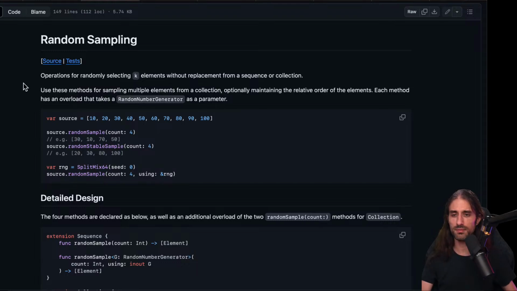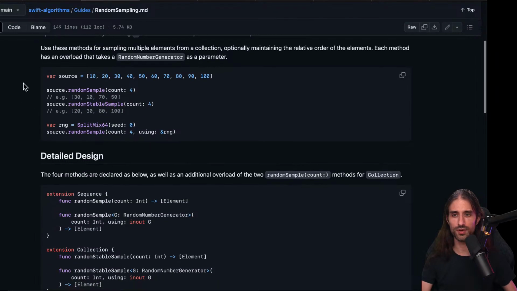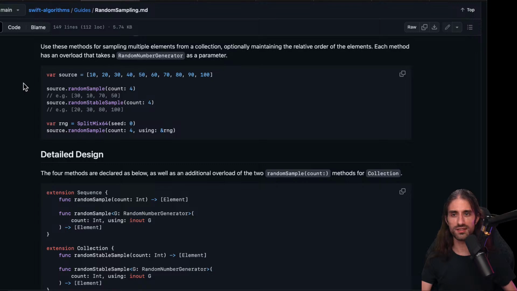Okay, this one can be useful, I think. So use this method for sampling multiple elements from a collection, optionally maintaining the relative order of the elements. Each method has an overload that takes a random number generator as a parameter if you want to control the seed, for instance, or if you're writing a test and you want to send a hard-coded seed.